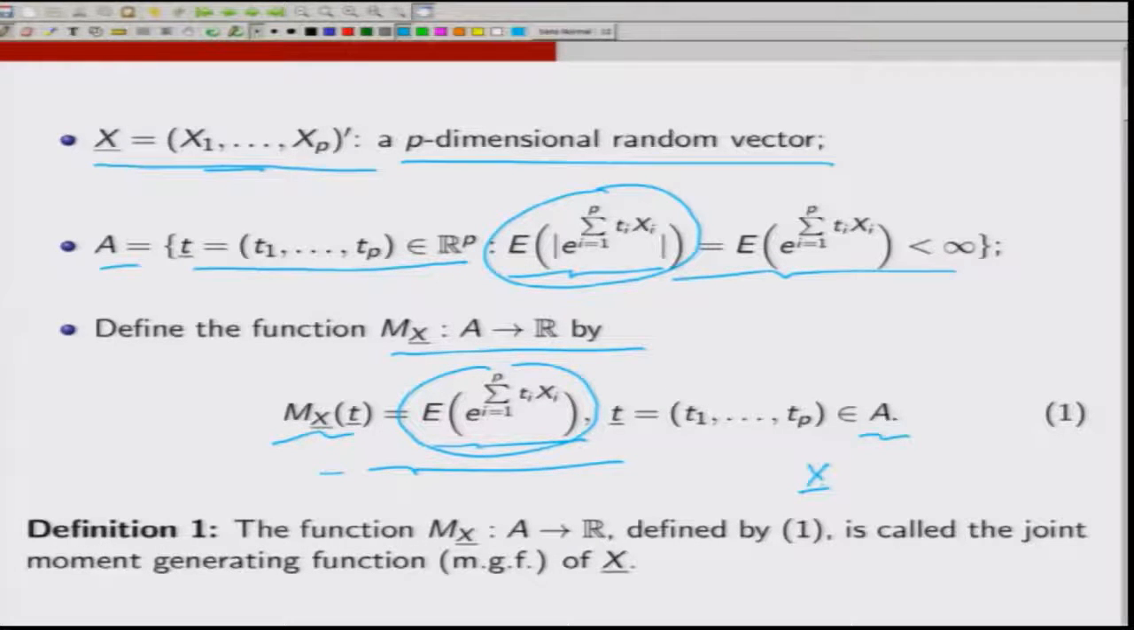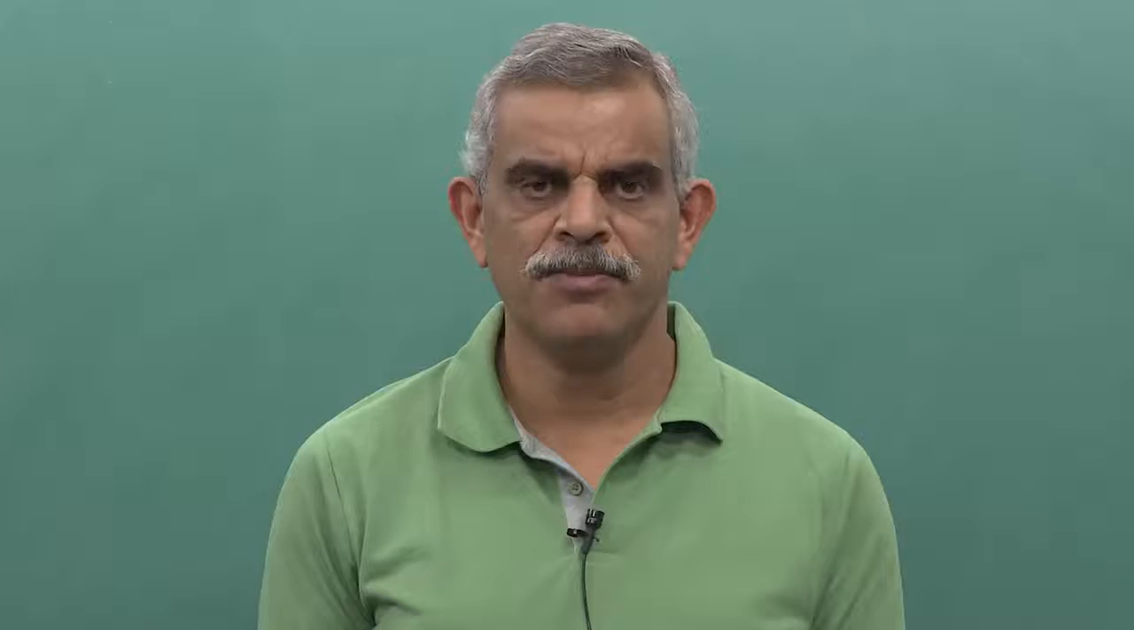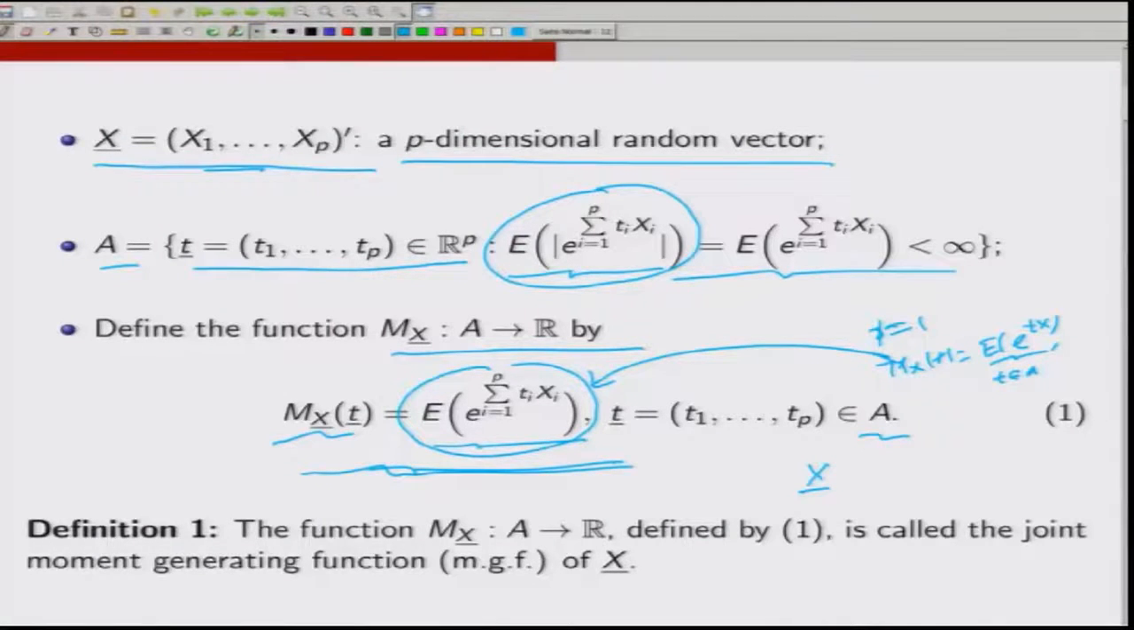Now, if you recall the definition of moment generating function for real random variables, if p was 1, then M_X(t) was defined as the expected value of e to the power tX, and there also we had defined a set A where this quantity is finite. So, if you take p equal to 1, you can see that these two definitions coincide. So, it is in a sense an obvious generalization of the definition of moment generating function from R^1 to R^p. So, this function is called the moment generating function of random vector X.